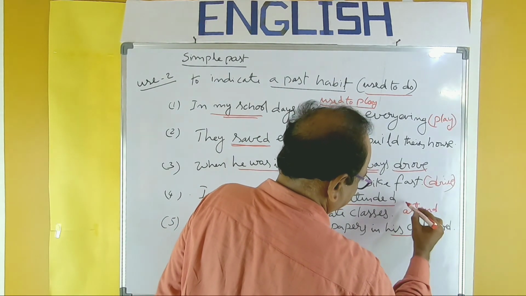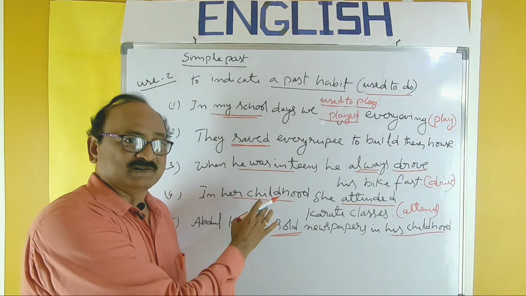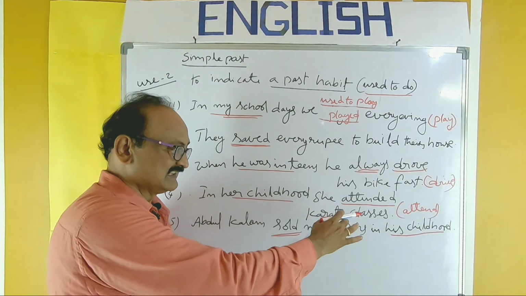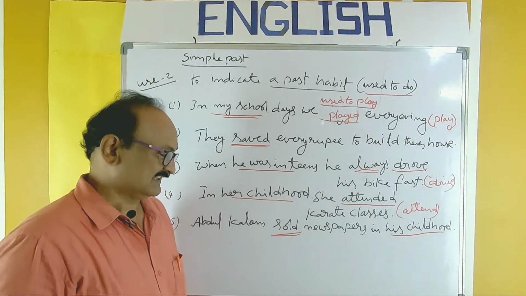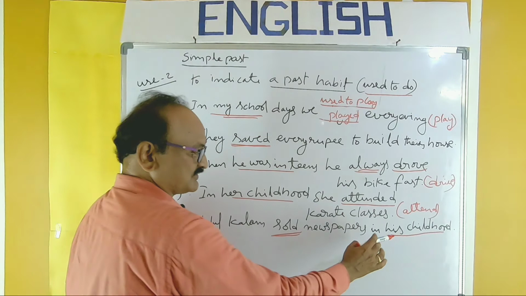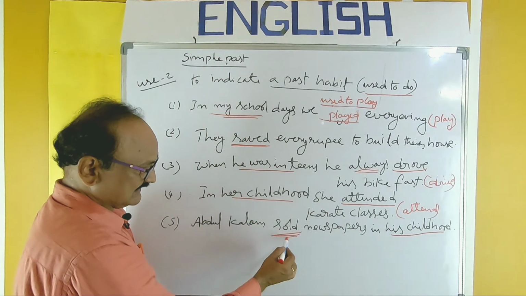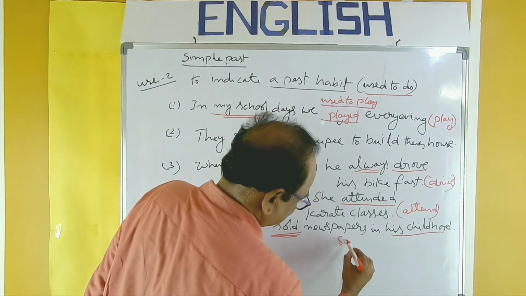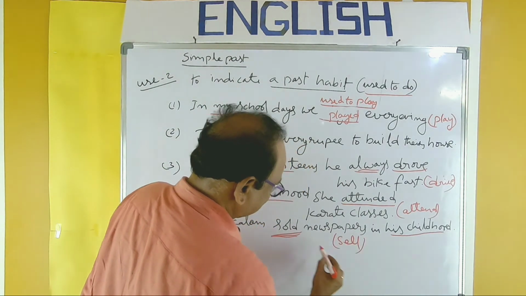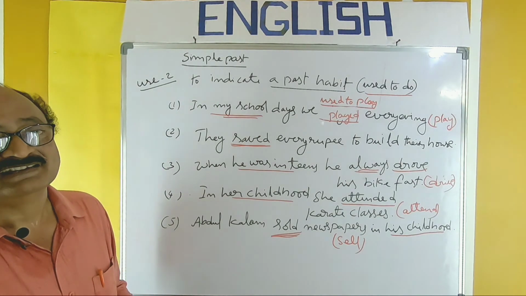Attend is the verb. In her childhood, so referring to past habit, childhood. Attend becomes attended in the examination. Abdul Kalam sold newspapers in his childhood. So childhood also referring to past time, past habit, and sell should be the verb, and it becomes sold like this.